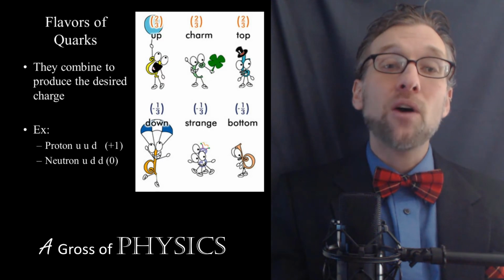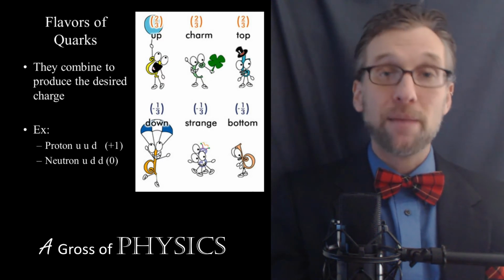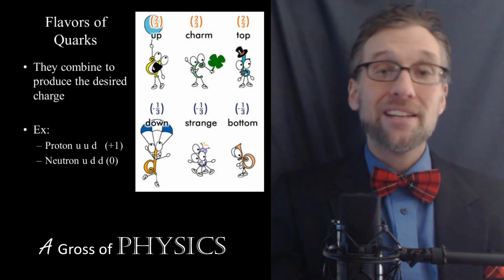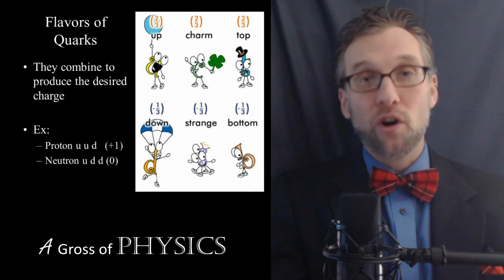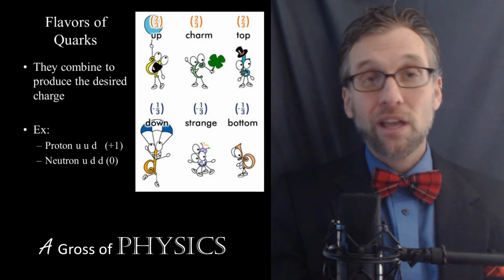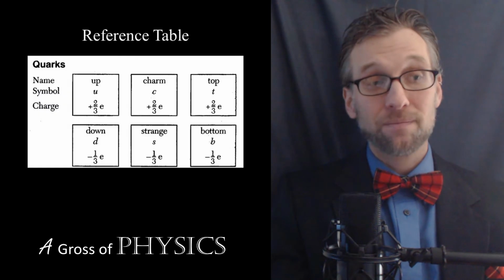So we could figure out, based on the number of quarks or the types of quarks, what the total charge is on whatever the particle is. And assessments will often give you an unknown particle you've never heard of, and they tell you it's made of this set of quarks. And all you have to do is be able to add fractions.